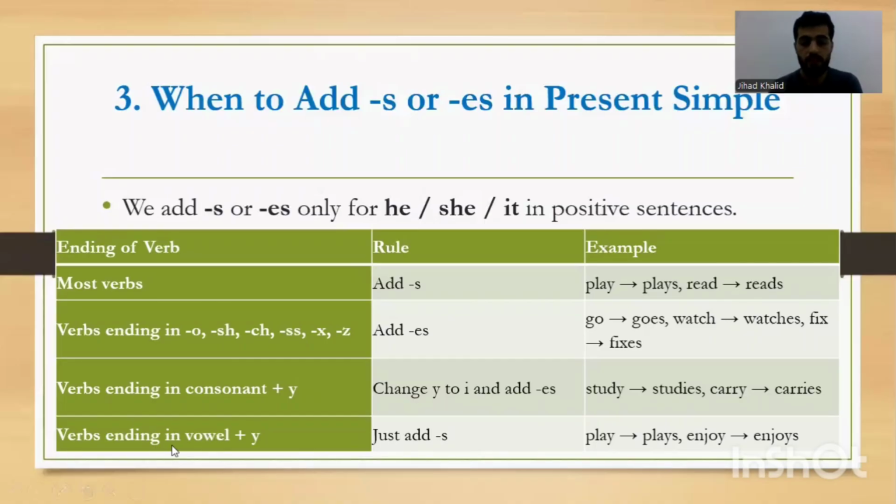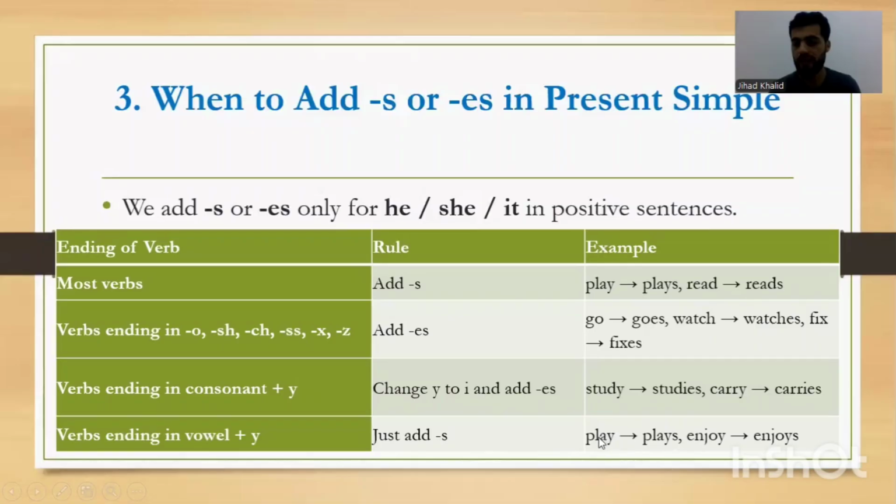But for verbs ending in a vowel, one of the five letters we mentioned, plus Y, we just add S. We do not change Y into I and then add ES. No, that was only for consonants. For vowels, we only add S. So here it says play, plays.